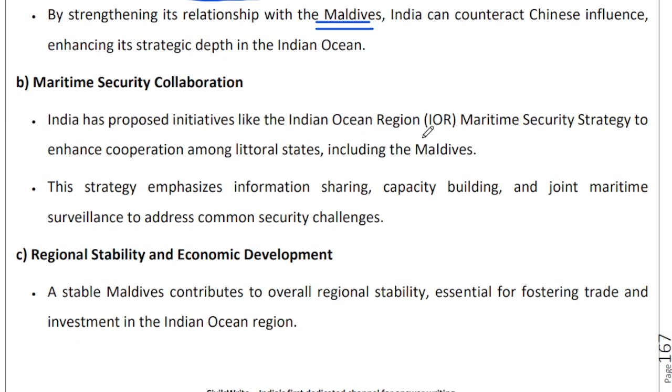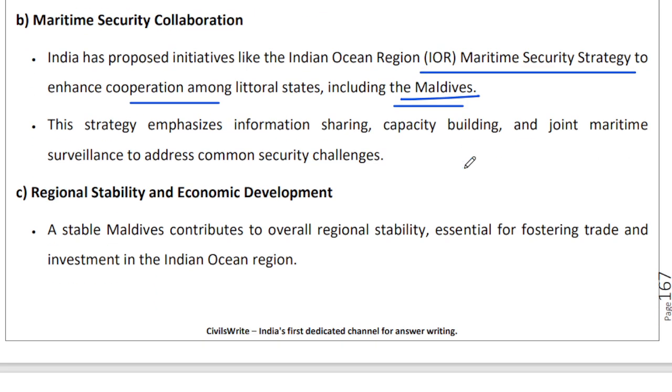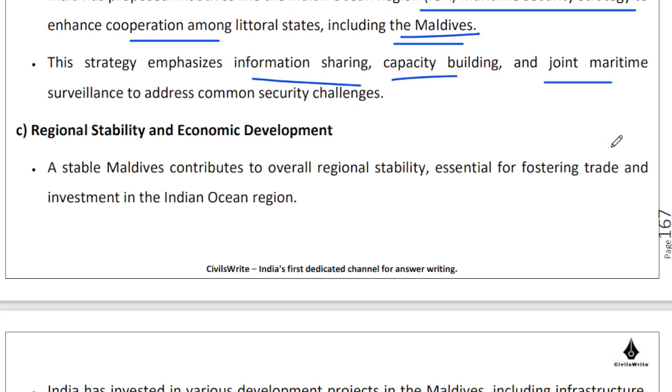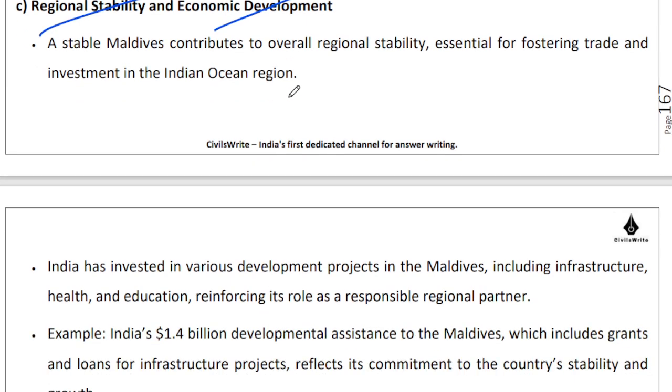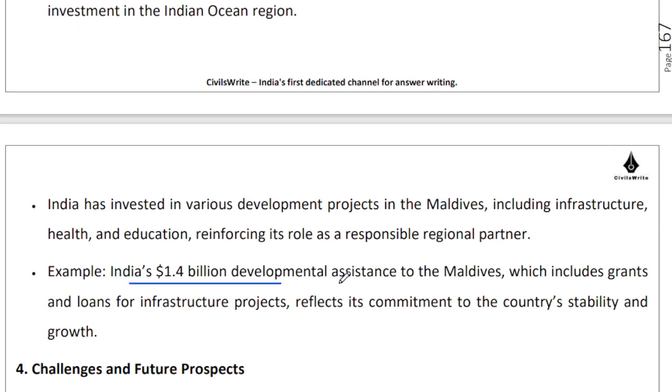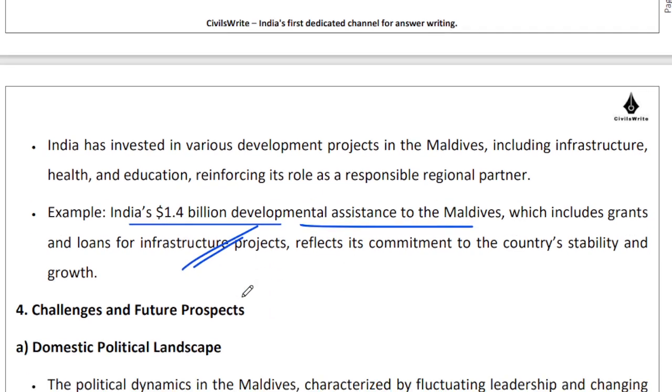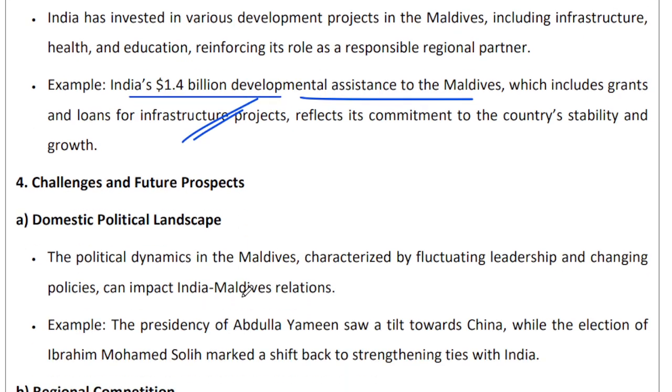So India, through its IOR maritime security strategy, wants to enhance cooperation among littoral states. It also wants to enhance its relationship with Maldives. We want to share information. We want to get and give information. We want to get and give capacity building. We want to get and give support in the joint training and surveillance mechanisms, right? And of course, regional stability and economic development can be improved. So that will be very, very helpful, right? India's $1.4 billion of developmental assistance to Maldives was given so that they can build out their infrastructure, so that they can build out a good relationship with us, right?